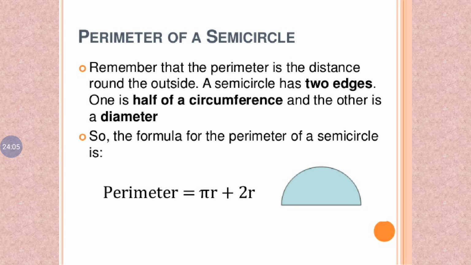Perimeter means the boundary, the outer surface of the semicircle. Perimeter is equal to pi r plus 2r. So two edges means half of the circumference plus the other, which is the diameter. So the perimeter formula is pi r plus 2r.